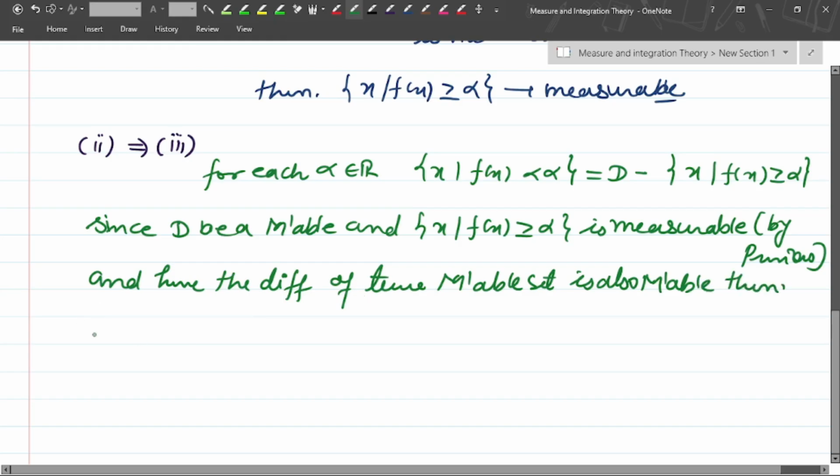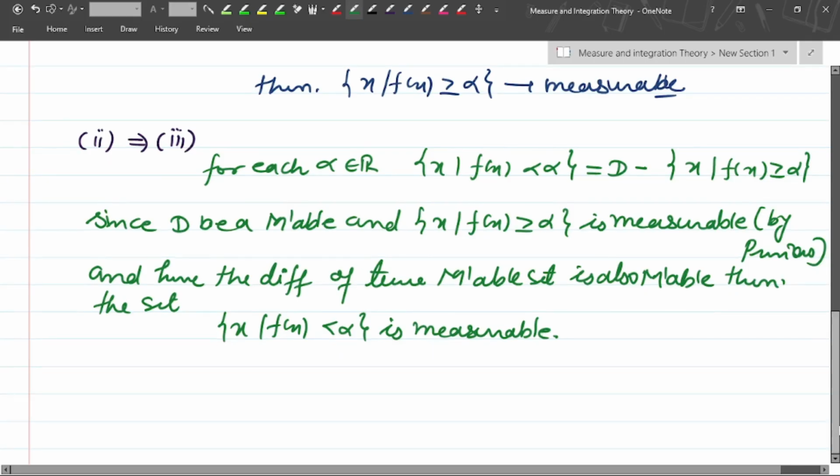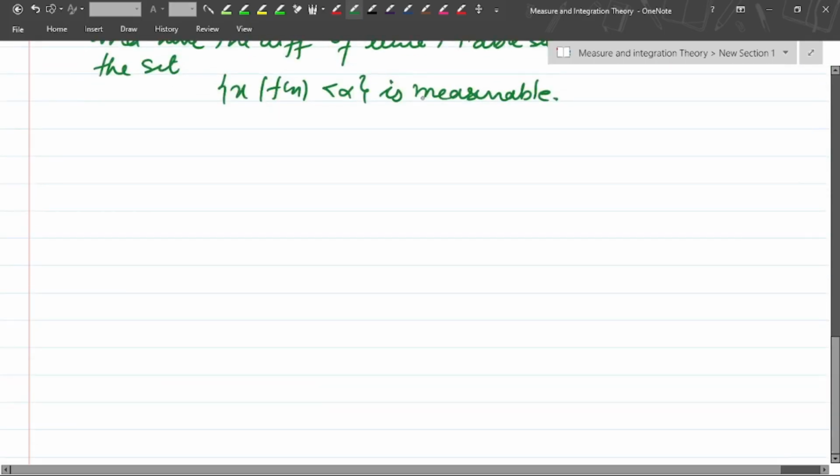Then the set of x such that f of x is less than alpha is measurable. We have proved second to third.